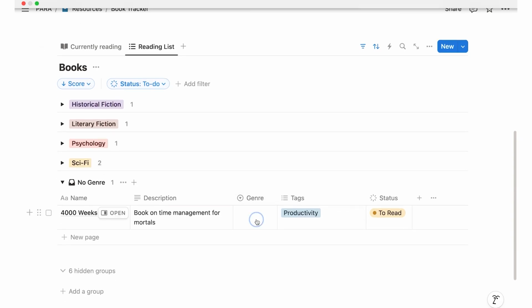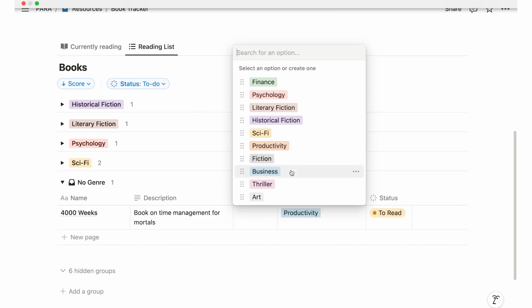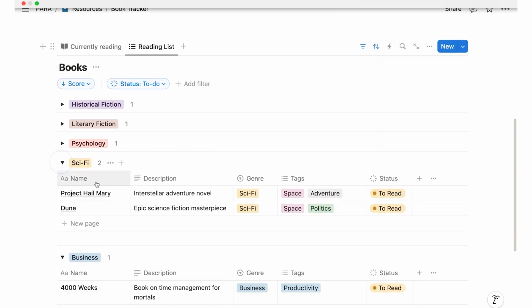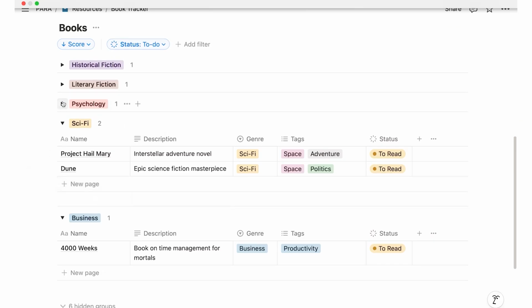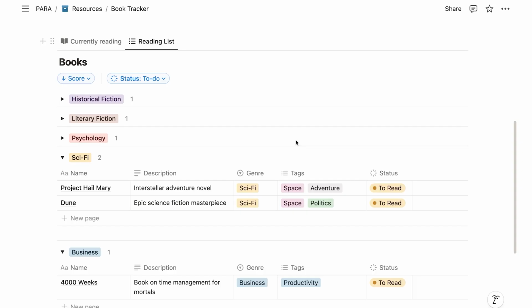Actually, it doesn't have a genre, so I will apply one. So let's say this is business. Perfect. And I can see, okay, maybe I need to add more books to my reading list in terms of psychology, because I want to read more things here, but I only have one book on the list. The options here are endless.